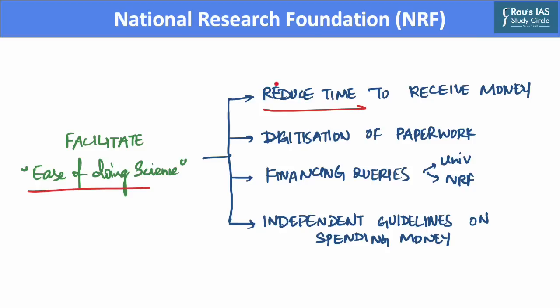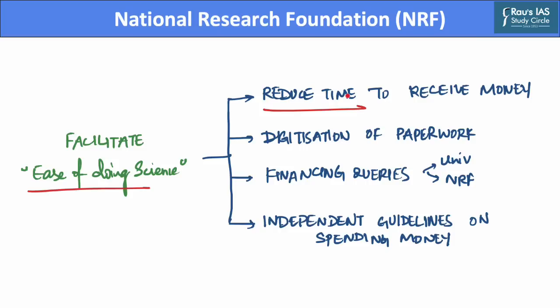Although the NRF draft mentions that the peer review process will be completed within 6 months, the releasing of funds may take some time, pending financial clearances.